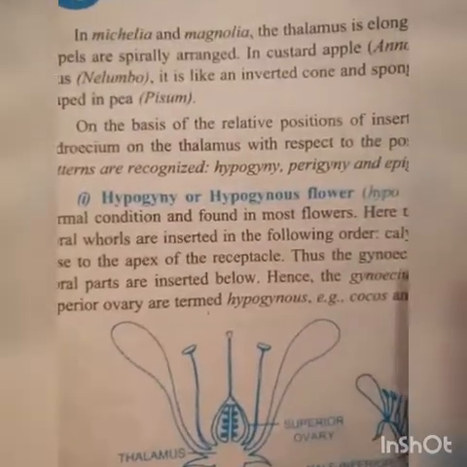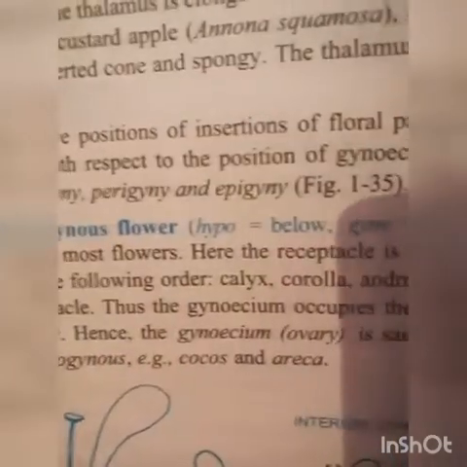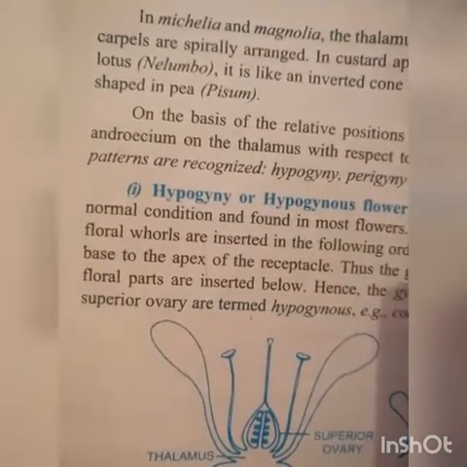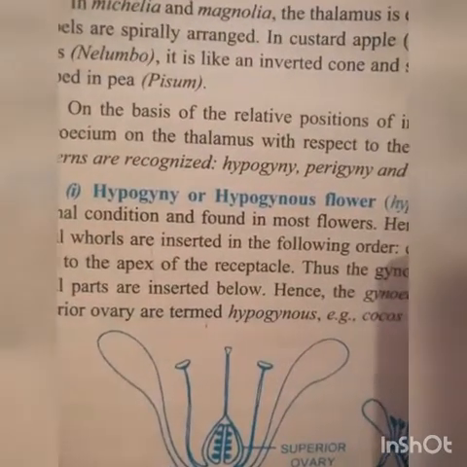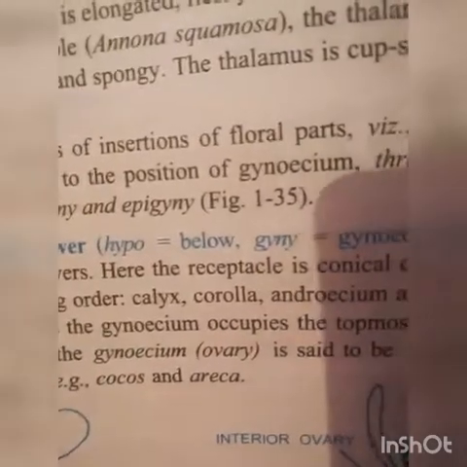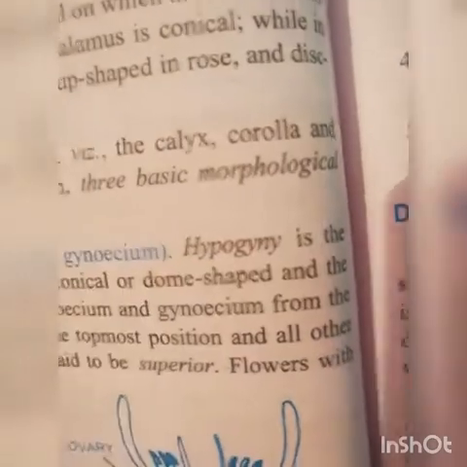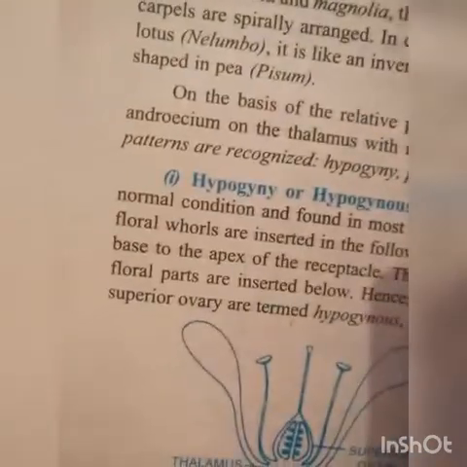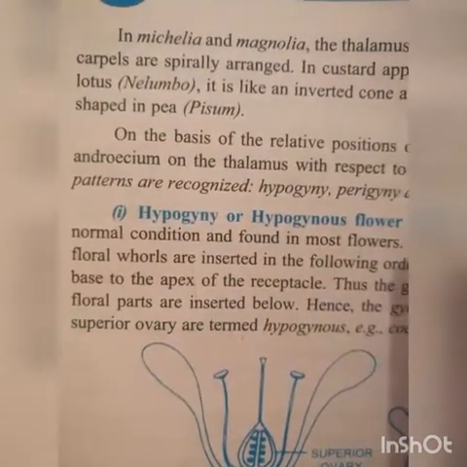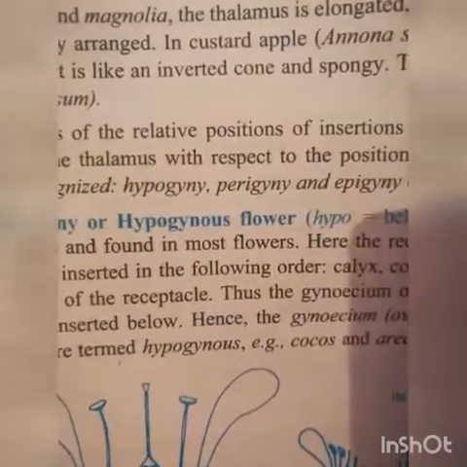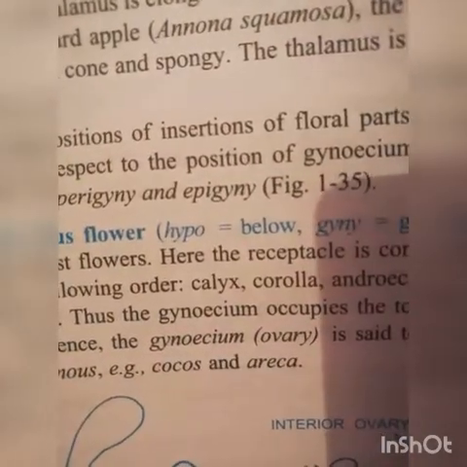On the basis of the relative position of insertion of floral parts, that is calyx, corolla and androecium, on the thalamus with respect to the position of gynoecium, three basic morphological patterns are recognized, that is hypogyny, perigyny and epigyny.